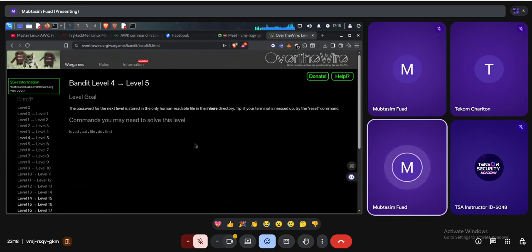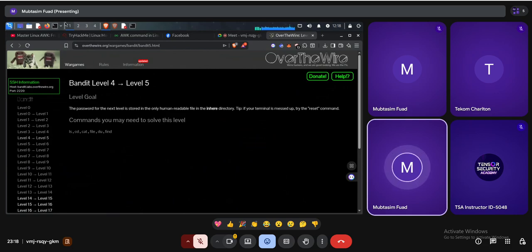So first of all, let's read the instruction. This is some kind of hard level maybe for you, because this is not going to be solved by reading a file. I have to find the main target for this one. The instruction is: the password for the next level is stored in the only human-readable file in the inherit directory. Tip: if your terminal is messed up, try the reset command.